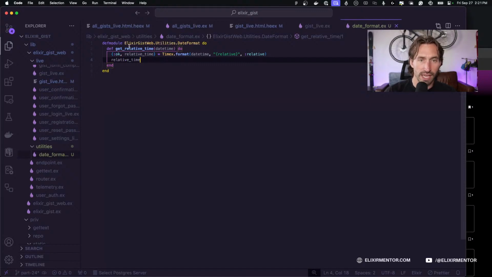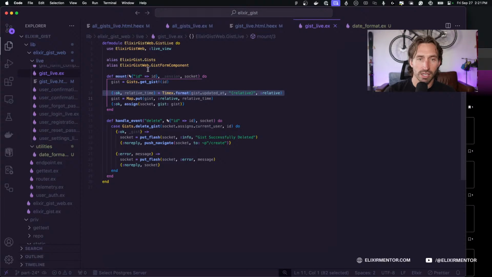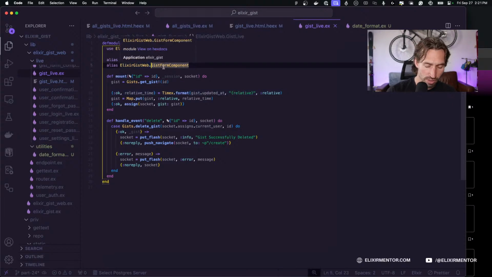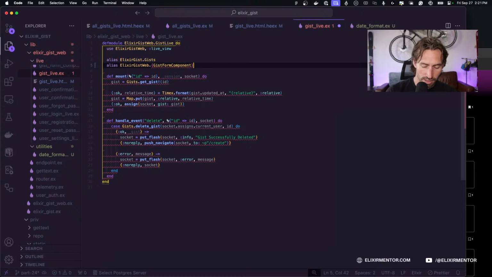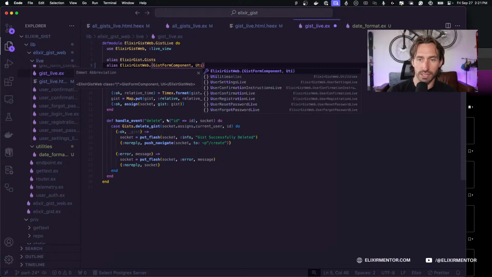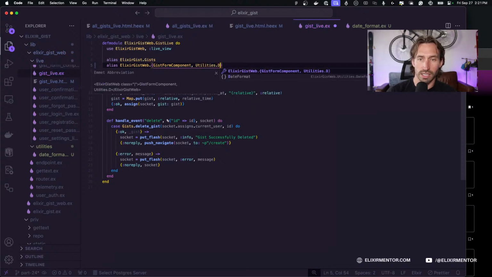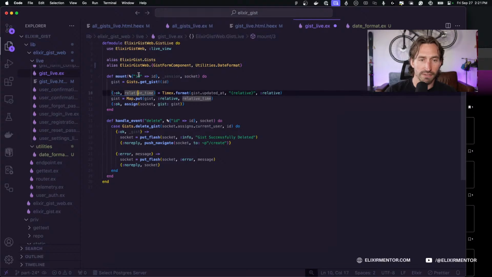Okay, so save that. And then if we utilities.date format, that's what we want. So we're just going to alias that in. So utilities date format. And then instead of doing all of this right here, we can delete that.